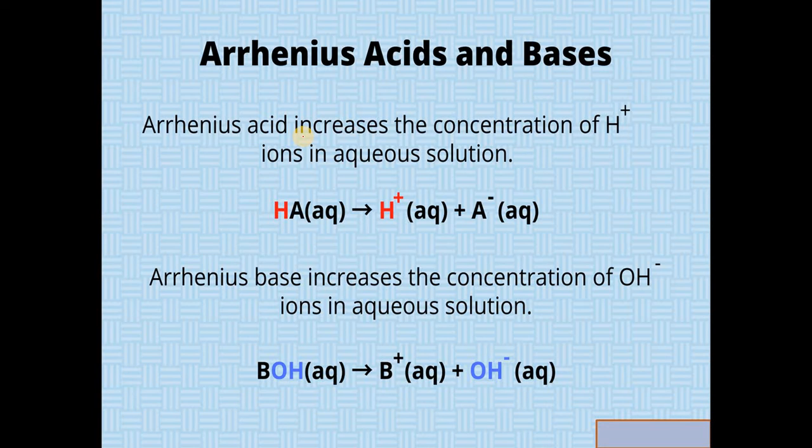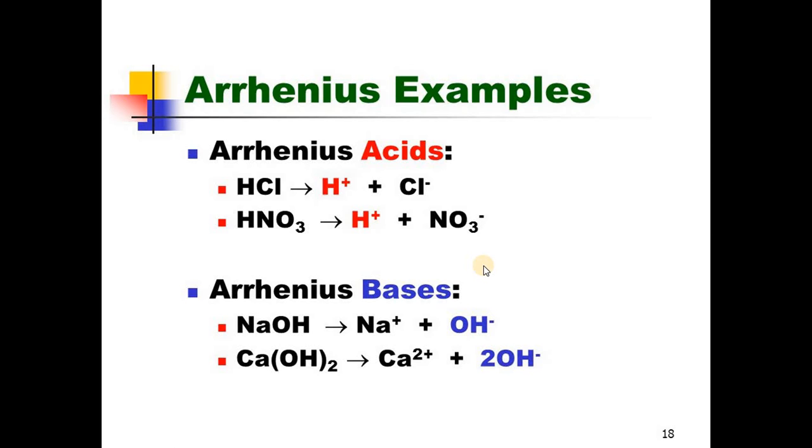According to the Arrhenius acid base concept, an Arrhenius acid gives H plus in aqueous solution, and an Arrhenius base gives OH minus in aqueous solution. Then some examples regarding the Arrhenius concept.